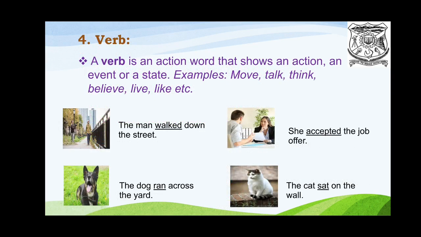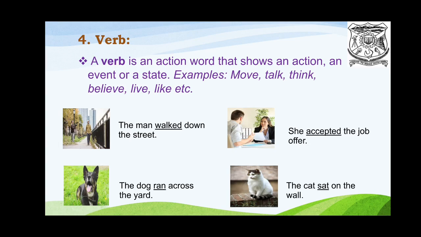Fourth one is verb. A verb is an action word that shows an action, an event, or a state. It is an action word. Examples: move, talk, think, believe, live, like, etc.